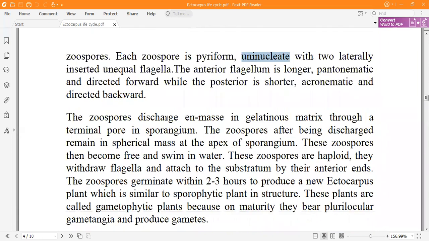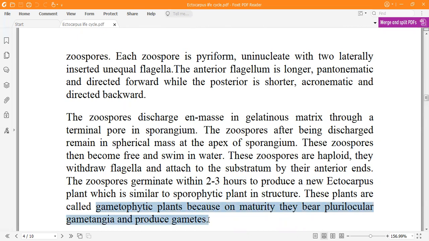The zoospores are discharged in a gelatinous matrix through the terminal pore in the sporangium. After liberation from the sporangium, they become free and swim in water. They are haploid, and they withdraw the flagella and attach to the substratum by their anterior end. They will start to germinate within 2 to 3 hours to produce a new Ectocarpus plant, which is similar to the sporophytic plant in structure. But these plants are called the gametophytic plants, and on maturity, they will produce the plurilocular gametangia.